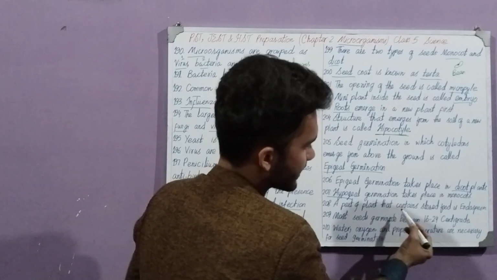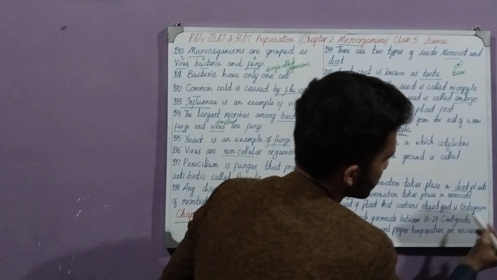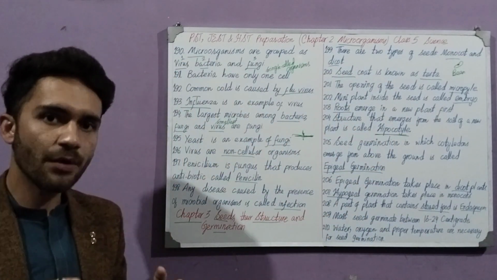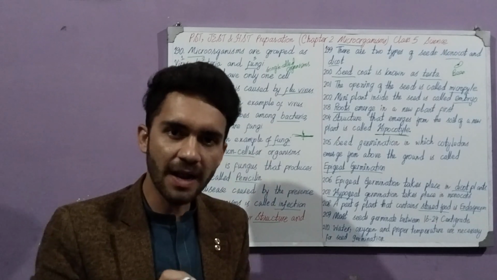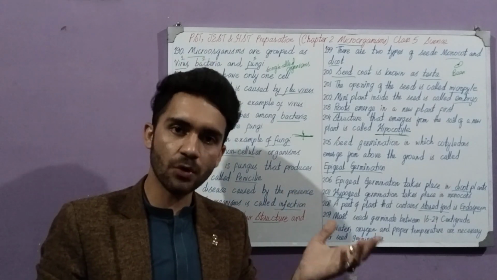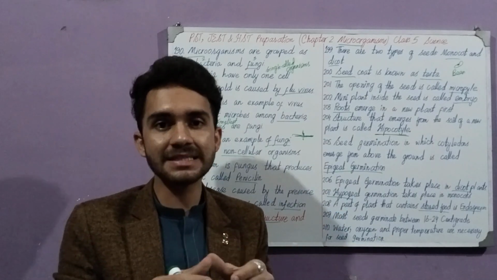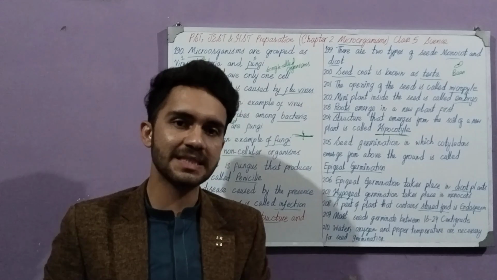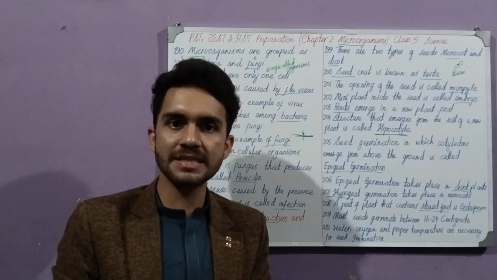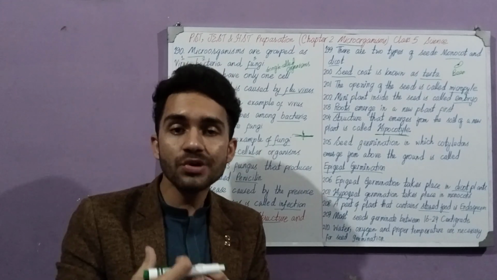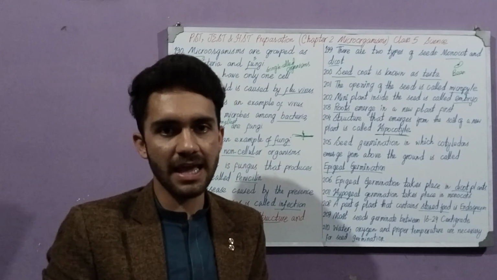A part of the plant that contains stored food is called endosperm. Plants make their food by photosynthesis, with the help of sunlight. So how do plants get their food when they are only seeds? When they are only seeds, they have some food inside of them, like an egg.